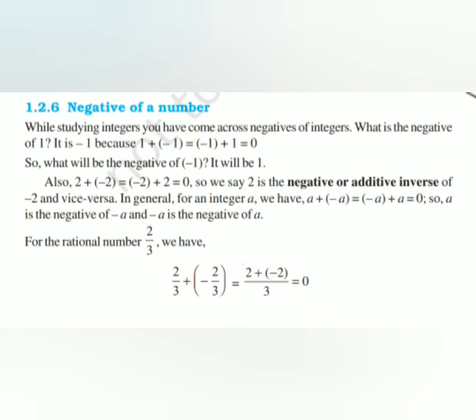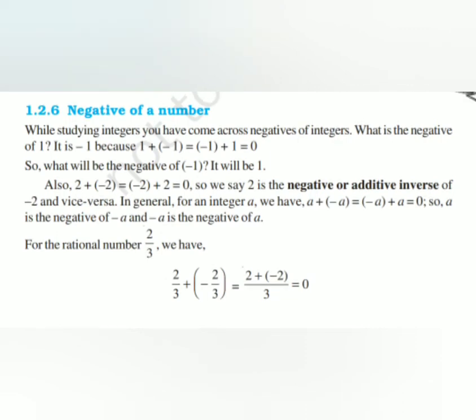So the negative or additive inverse of 2 by 3 will be minus 2 by 3, so that when you add these both numbers, 2 by 3 and minus 2 by 3, you will get the answer as 0. So when you add two numbers, if you get the answer as 0, that is a and minus a, a will be the negative of minus a or minus a will be the negative of a.